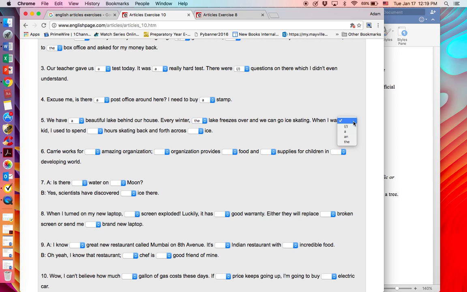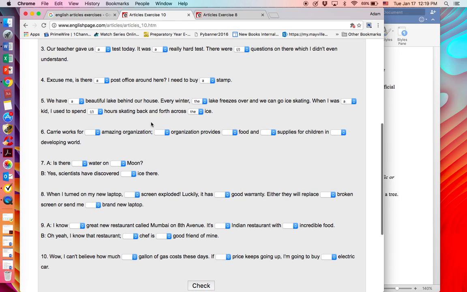When I was a kid, there are many kids, first time we've mentioned it, I used to spend just hours, plural, skating back and forth across the ice. Right? We've already sort of mentioned ice skating. The ice is really what? The ice is the lake, right? And there's only one sheet of ice on the whole lake. We've already mentioned the lake, and we don't use indefinite articles or singular with ice. So the only article possible for ice is "the."